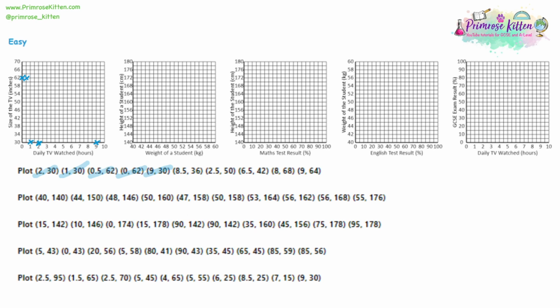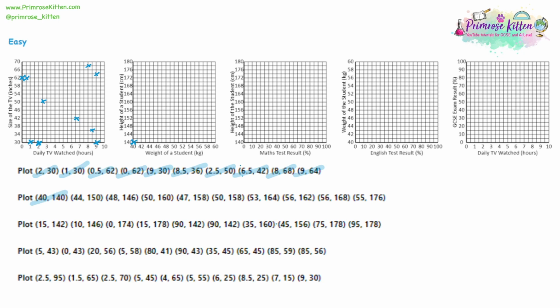So next we have 8.5 and 36. So 8.5 is between 8 and 9, and 36 is in between 34 and 38. Then 2.5 and 50, 6.5 and 42, 8 and 68, and then 9 and 64. And we've now got a finished scatter diagram, and you can see our data points are randomly all over this diagram.